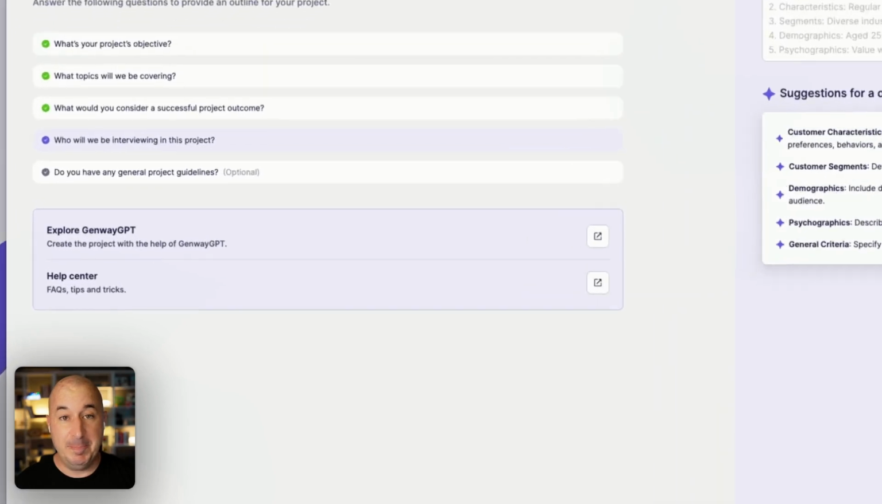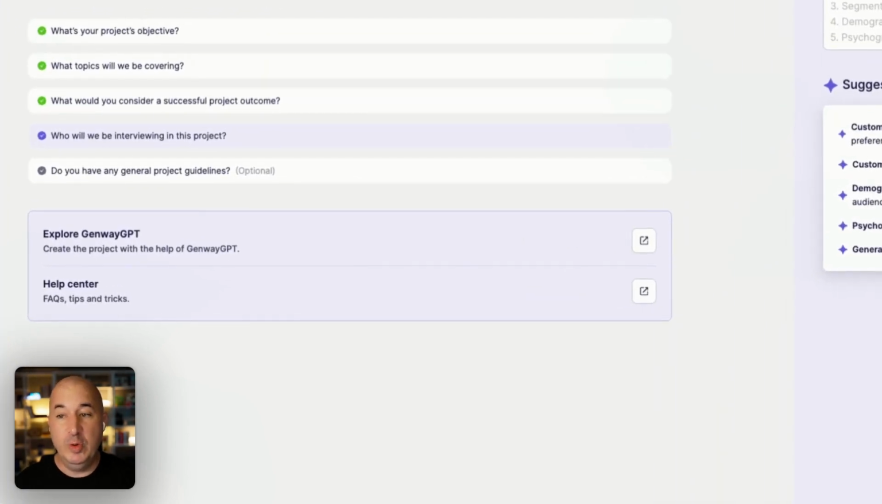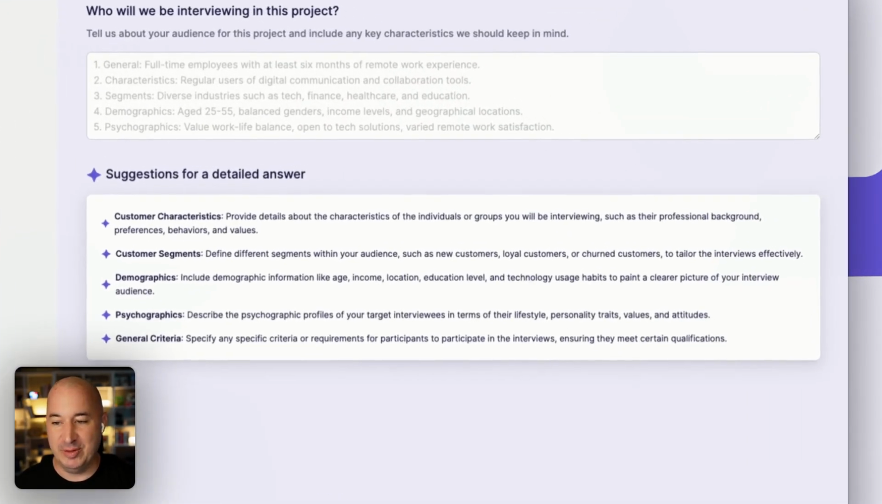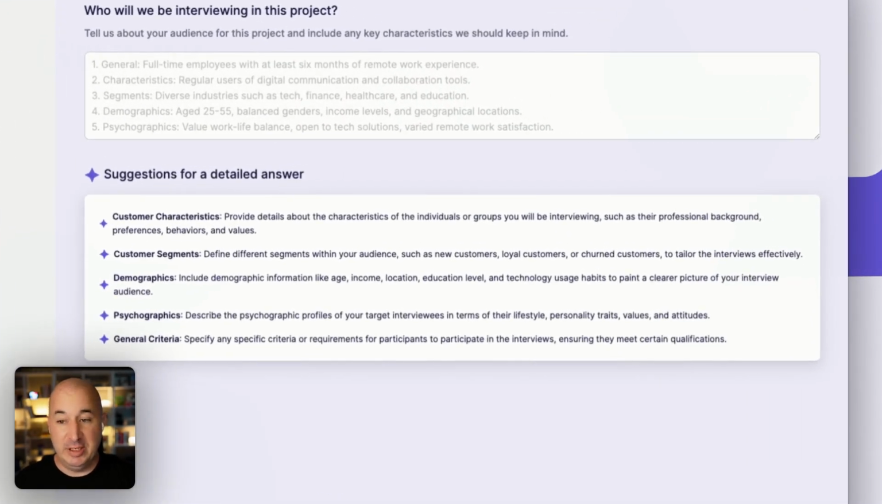The next question is about our sample. Who will the system be interviewing? The better Genway knows who we're going to be interviewing, the better of a job it can do with the interviews themselves. So here we include things like customer characteristics, customer segments if we have them, any type of demographics or psychographics, and any general criteria about the population that we think would be beneficial for the system to know.